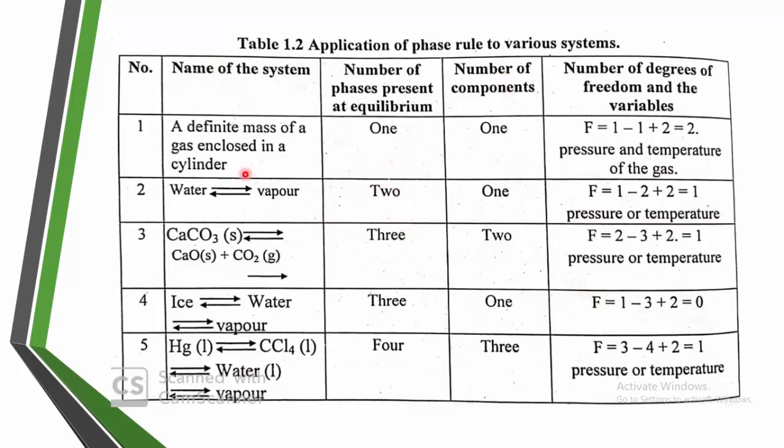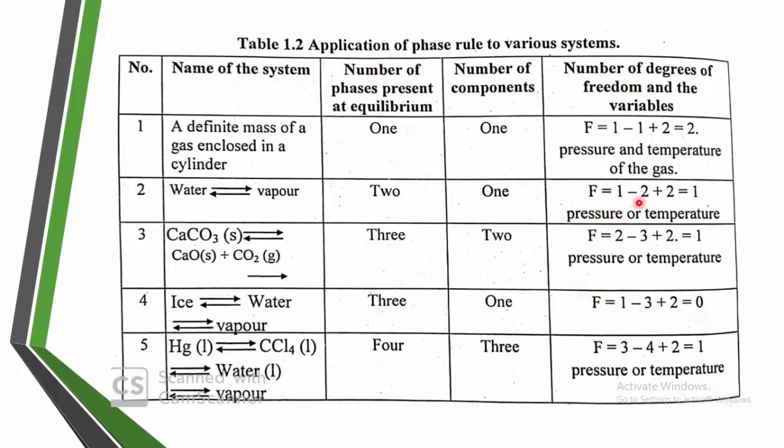Only one component, because water is represented as H2O and vapor or steam is also represented as H2O, means only one component is present in this phase as well as this phase. So the component of this water to vapor equilibrium is one, but the phases are different. Here it is the water phase, here it is the gaseous phase. Therefore phases are 2 and component is 1.